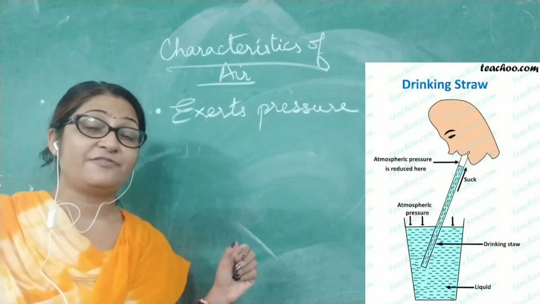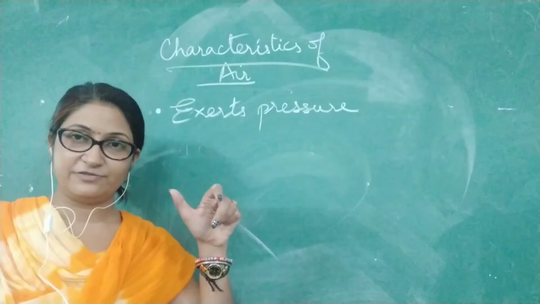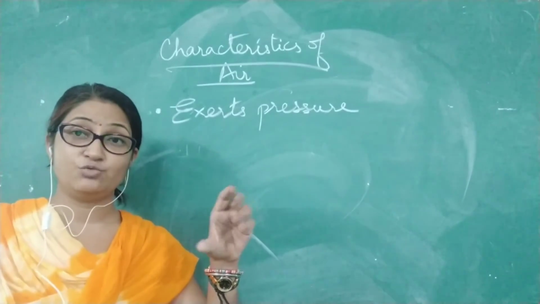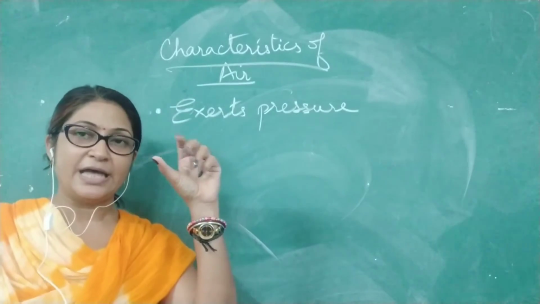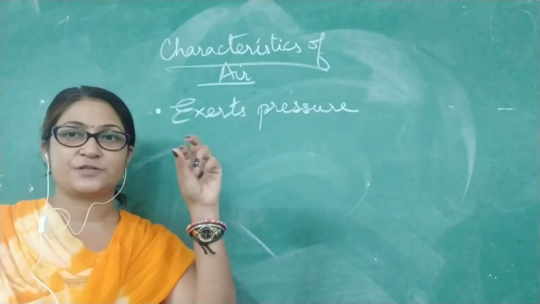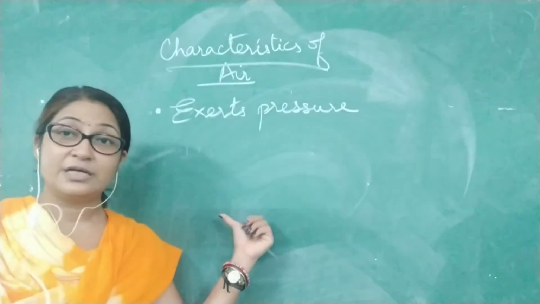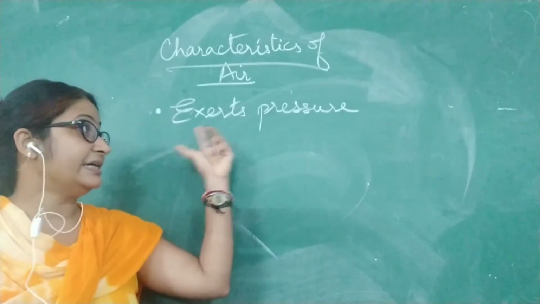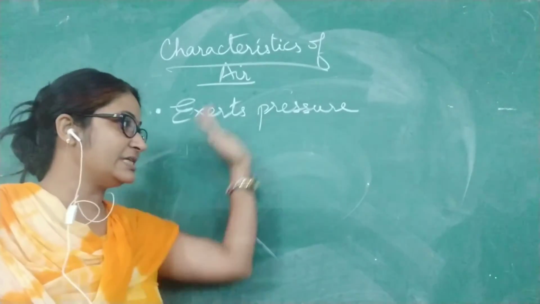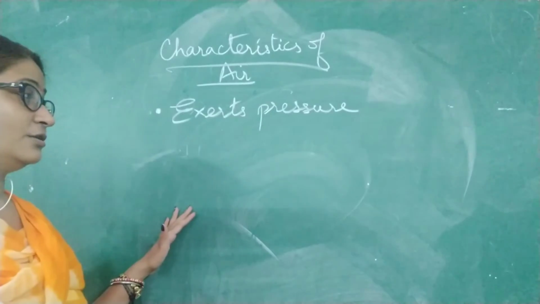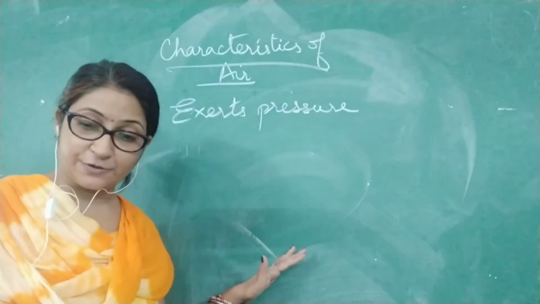If the tap is not open, you just press your thumb onto the open end of the tap, and you will feel some pressure on your hand, as you can see here in the figure. So this shows that air exerts pressure. Air is applying pressure on the object. In all of these examples, you can find that air is exerting pressure.